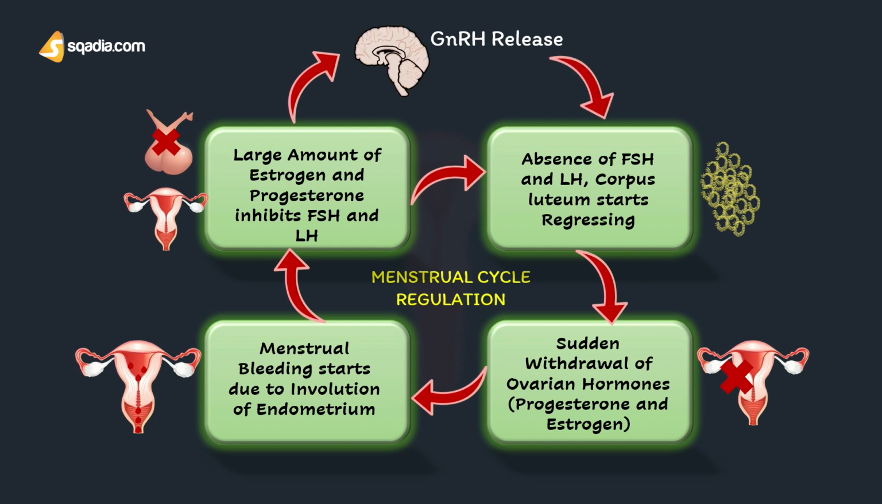So what happens here is that a large amount of estrogen and progesterone is going to inhibit the FSH and LH production, and after that corpus luteum is going to regress, and the sudden withdrawal of ovarian hormones is going to start the menstrual bleeding, and the cycle is going to repeat itself every month in 28 days. So that was all about the menstrual cycle and the regulation of it. Keep watching as we're going towards the follicular phase and its regulation.